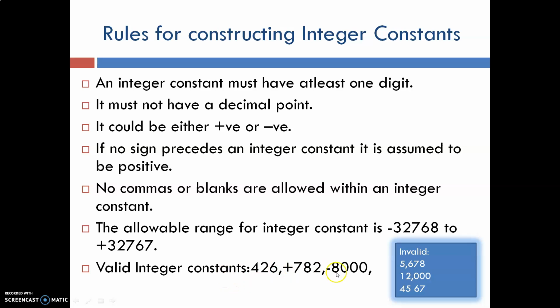So these are called valid integer constants. Here no sign is mentioned, so it is assumed to be a positive integer constant. These are called invalid integer constants because in the first two, a comma is mentioned, so they are invalid integer constants. The third, 4 5 space 6 7: here a blank space is mentioned. So this is called an invalid integer constant.